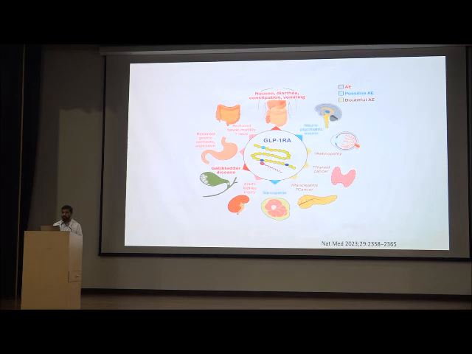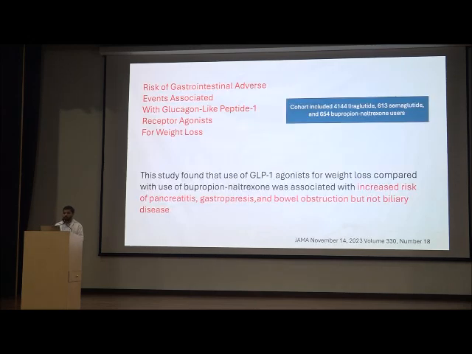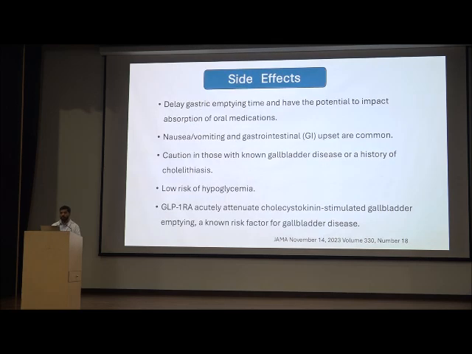Thyroid cancer and pancreatic cancer are possible side effects of the GLP analogs. In this study, with a large cohort of all the GLP analogs, they showed that use of GLP agonists for weight loss, compared with bupropion, increased the risk of pancreatitis, gastroparesis, and bowel obstruction. These are all due to the decreased gastric emptying caused by the GLP analogs, which causes GI side effects. So caution should be used in patients who have gallbladder diseases.